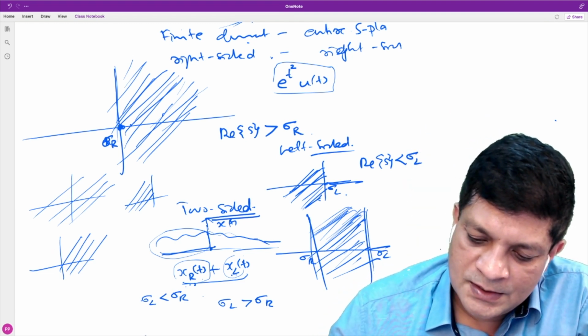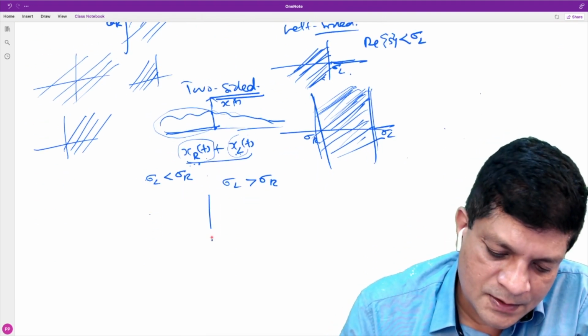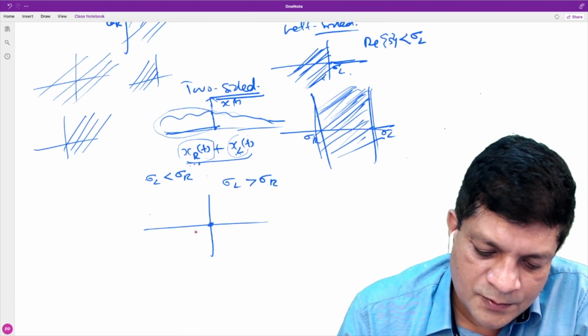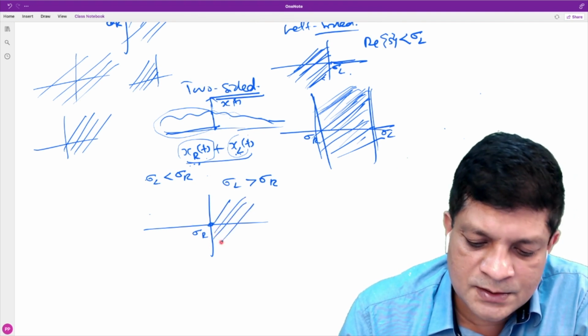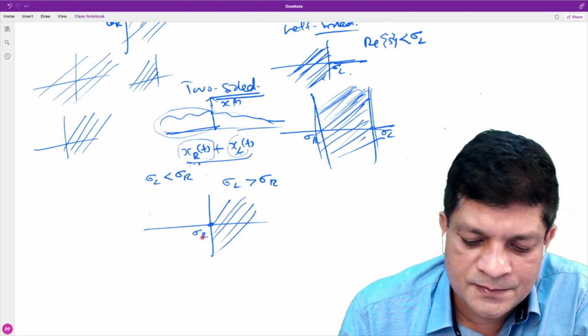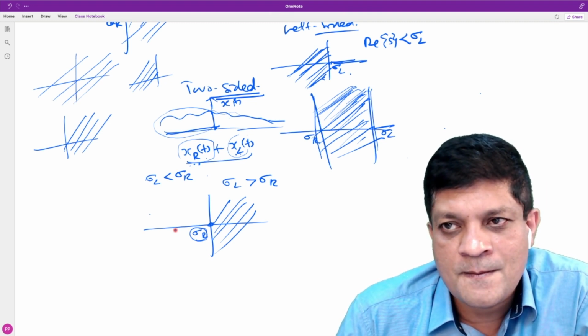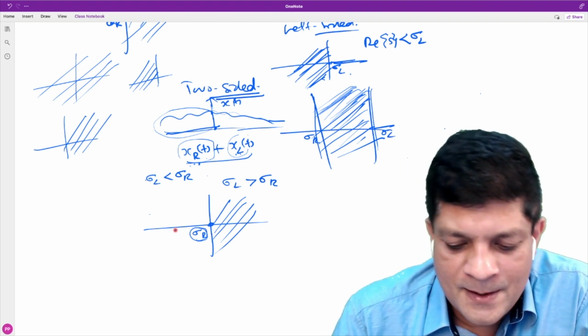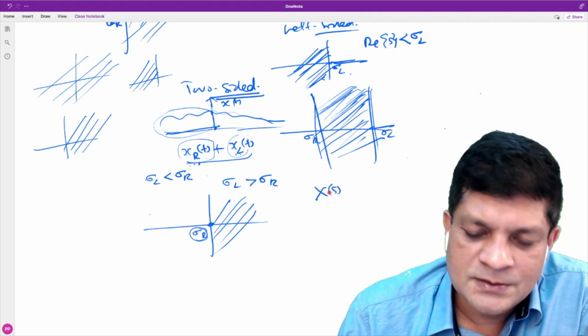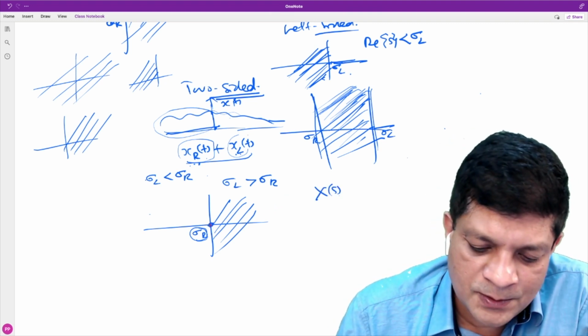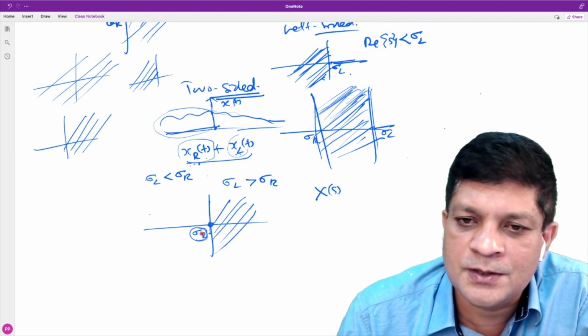For a right-sided signal, I have said that the ROC is towards the right of some point like this. It is also right-sided. So what is this point? Sigma R. If you are given X(s), generally it is difficult to find this point. Where is this? But there is some point here.